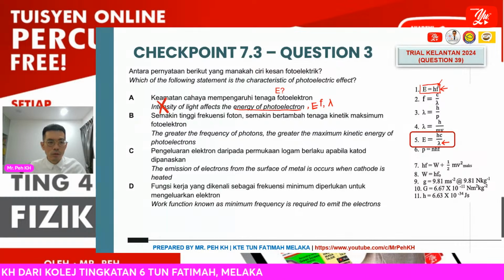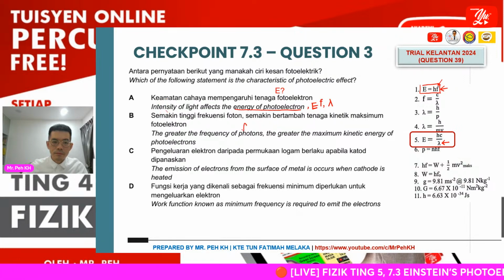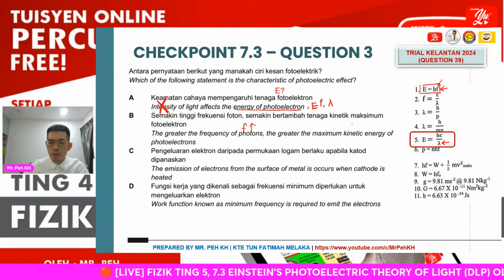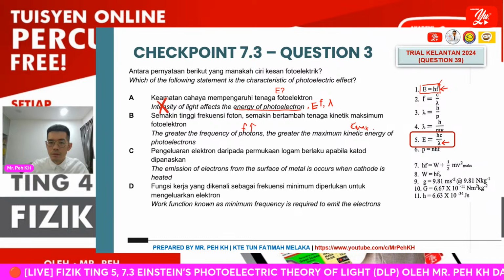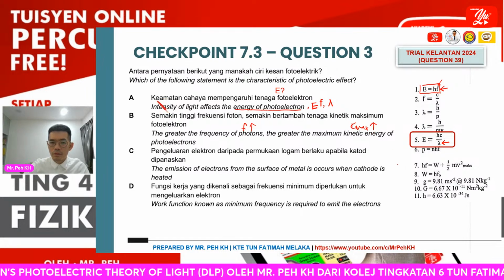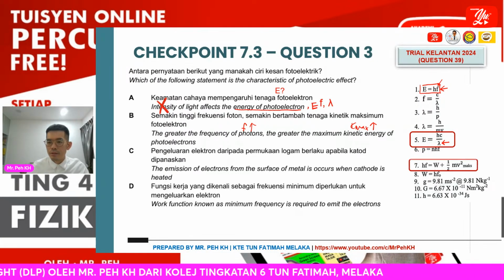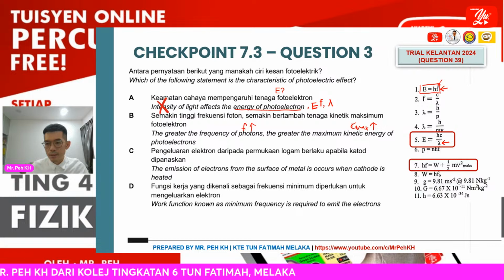Okay, then the next here will be, the greater the frequency of photon, the greater the maximum kinetic energy. So is this statement correct? So we have to choose the appropriate formula to relate the statement here. So the equation used is supposed to be this.